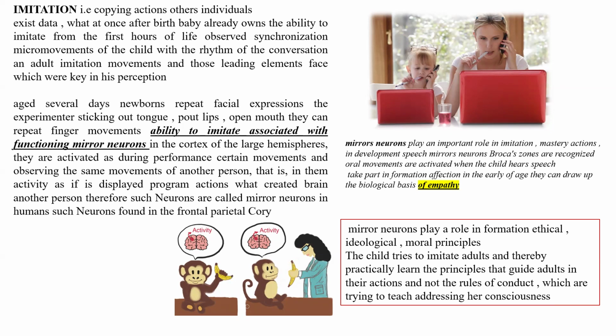Scientists have shown that imitation works because of the functioning of mirror neurons in our cortex. In our large hemispheres, we have a zone with neurons which are called mirror neurons. For example, when a monkey takes a banana, the animal has activity in the motor zone and visual zone of the cortex.